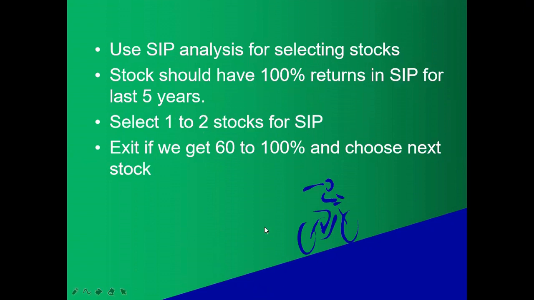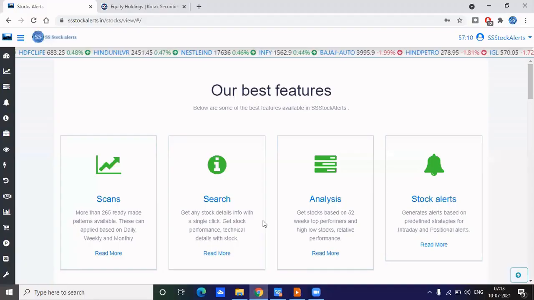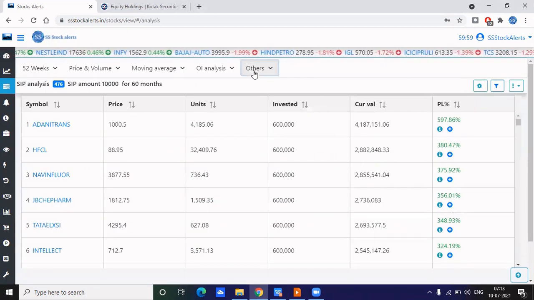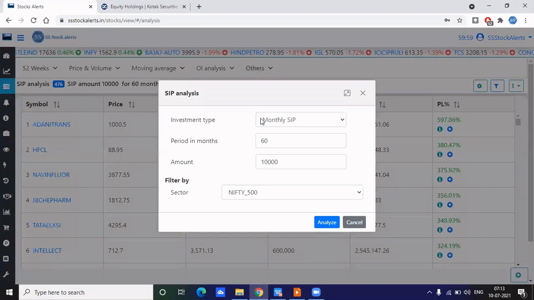So I'm going to SS Stock Alerts now. Just go to SS Stock Alerts. Now you can see, go to analysis and here go to SIP analysis. Once you click this, you will get a SIP analysis dialog. So here, let me just explain these 3 parameters so that you will understand better.